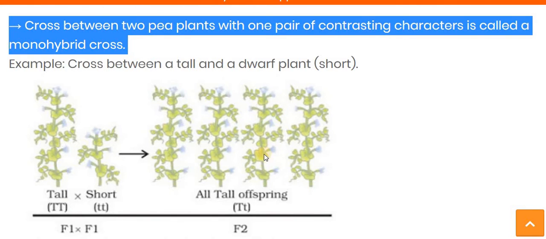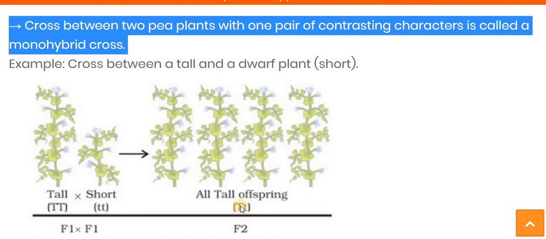And for the height of the plant, the gene responsible is capital T. That's why it is given the name dominant. Here the capital T is responsible for the tallness of the plant, so it becomes dominant.